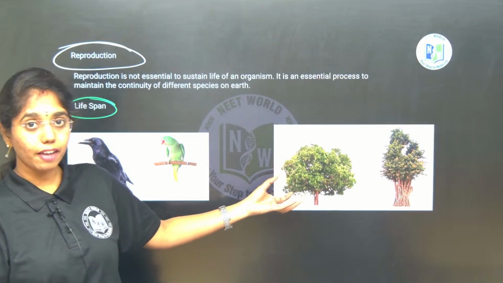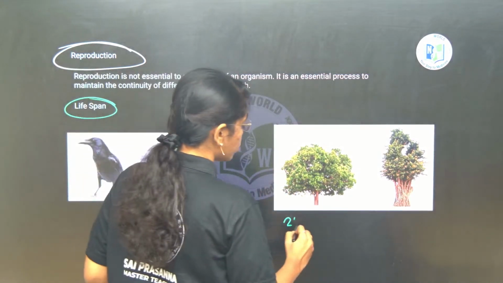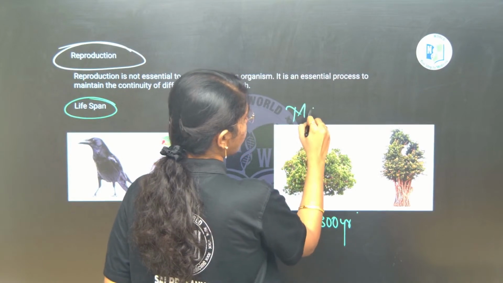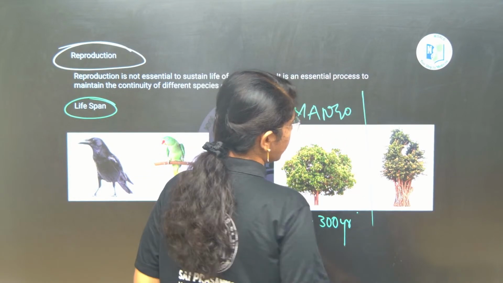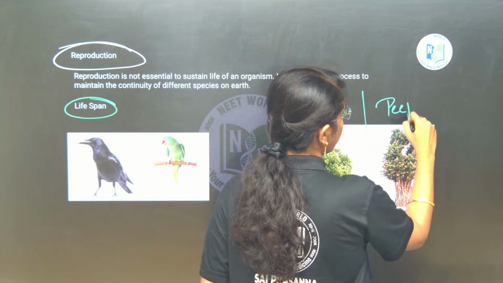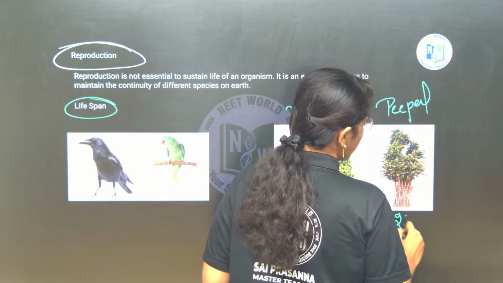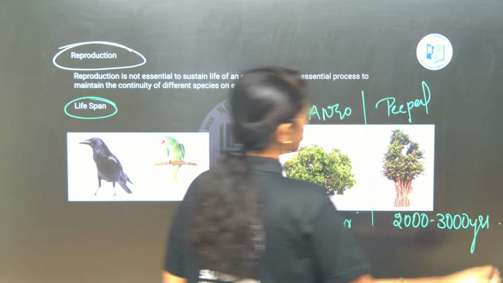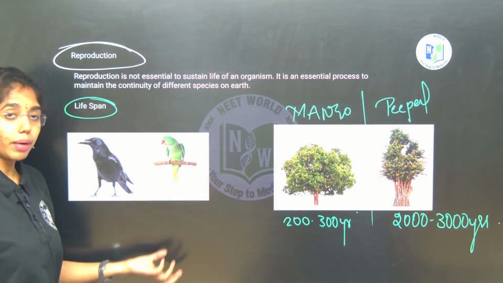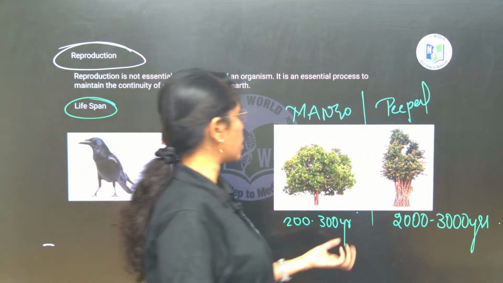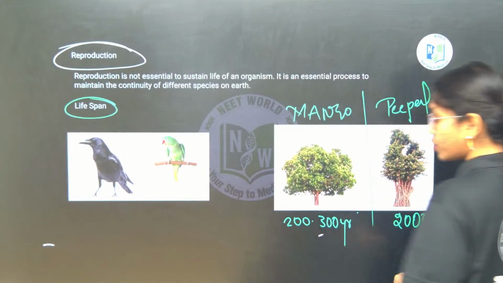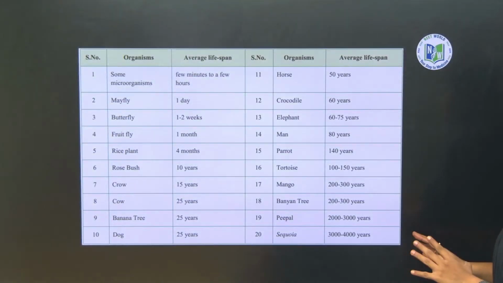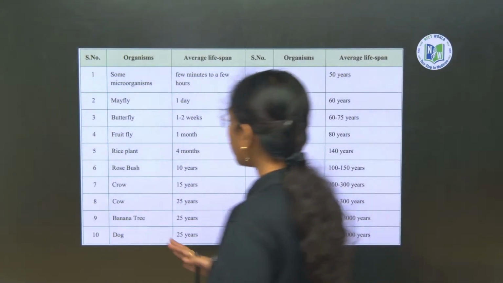If you see mango, the lifespan is just 200 to 300 years. If you see for peepal tree, the lifespan goes from 2000 to 3000 years. Here for mango, the lifespan is just 200 to 300 years. Right ma? And this table is very important. In this, what you have to focus, I will be telling you.